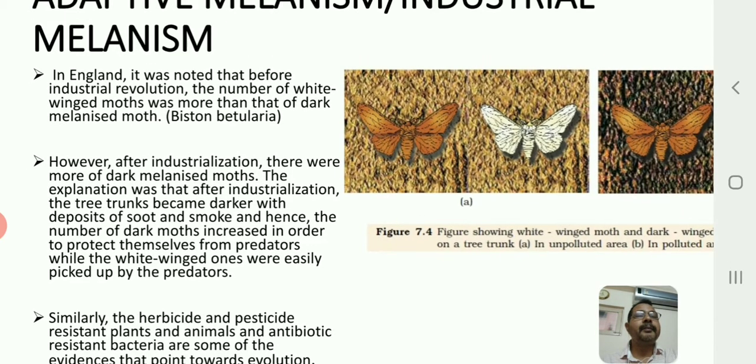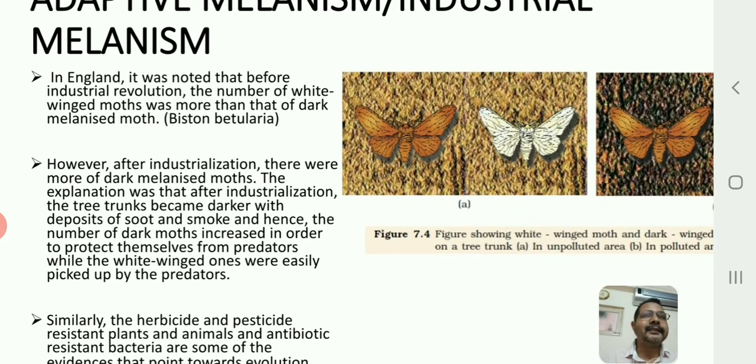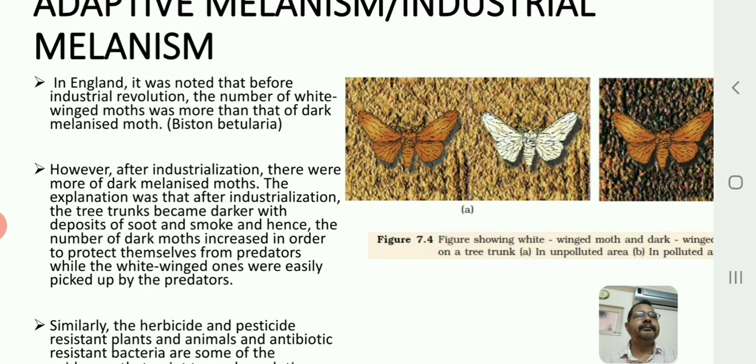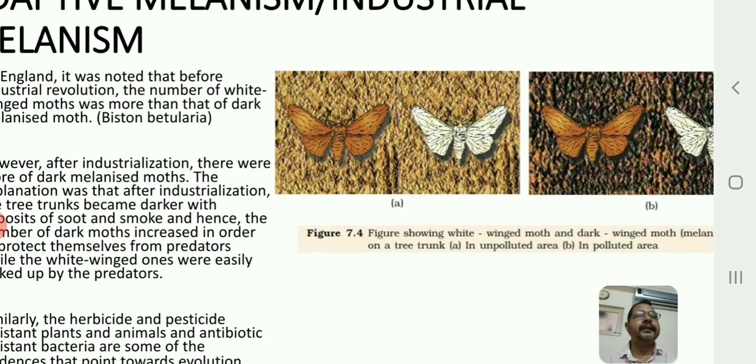Okay, so what happened at the time? The birds came and started eating more and more of the dark winged moths. Because of that, the population of dark winged moths gradually decreased, and the population of white winged moths gradually increased. Therefore, we say the population of white winged moths increased in number.